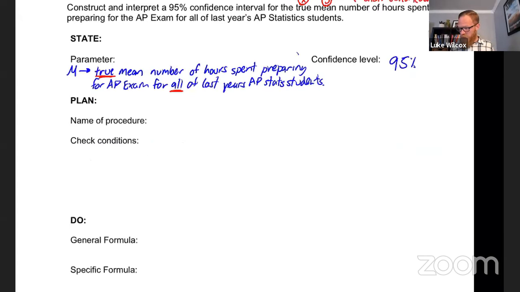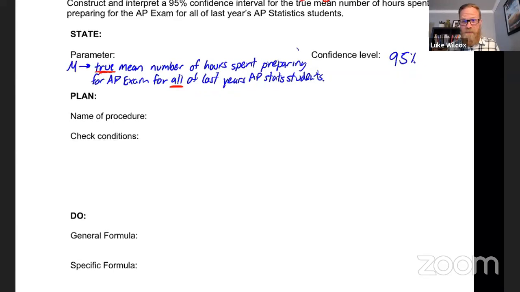All right, as far as the name of the procedure, first thing to notice is that we only have one sample here. So this is a one sample interval, and we have to decide whether it's a z interval or a t interval. And we've already talked about why this has to be a t interval. And then let's also specify what it is that we're trying to estimate here, which is a mean, a true mean, mu.